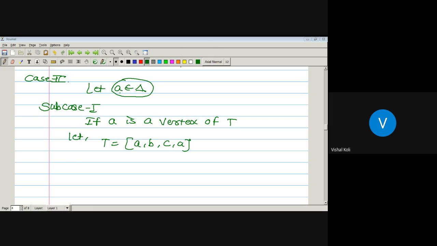Suppose this is our whole open ball. This is the point A, this is the open ball about A of radius R, and this is a vertex of a given triangle T. It means this will be a triangle T. Somewhere here is point B, and this will be point C. So T equal to ABCA is a triangle with the point A as one of the vertices.